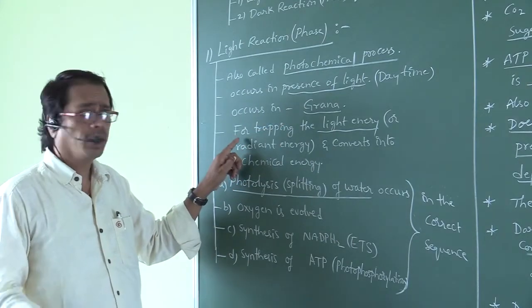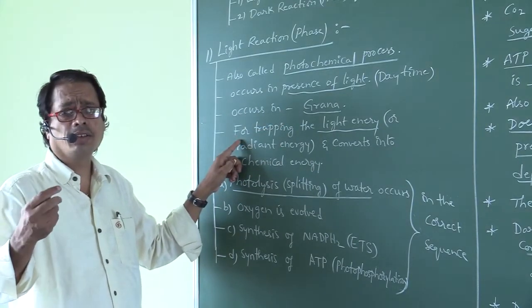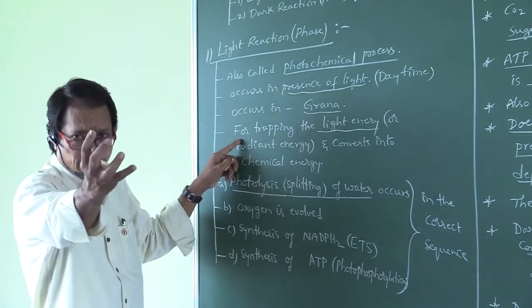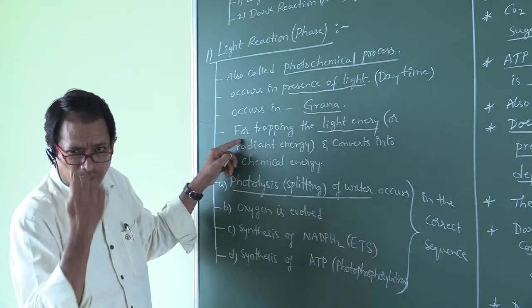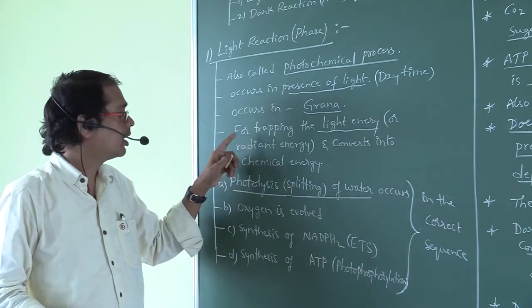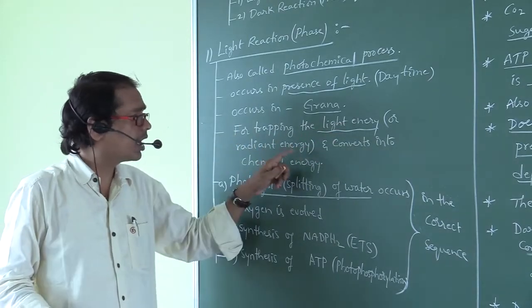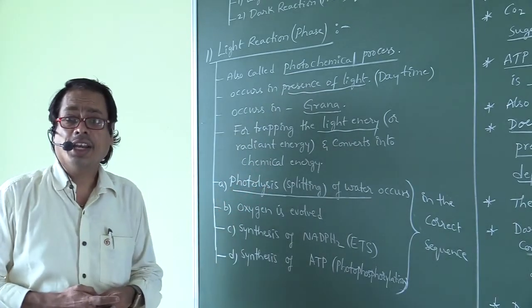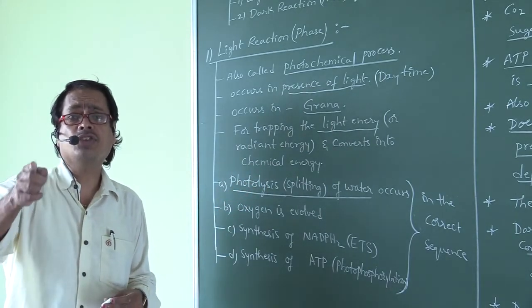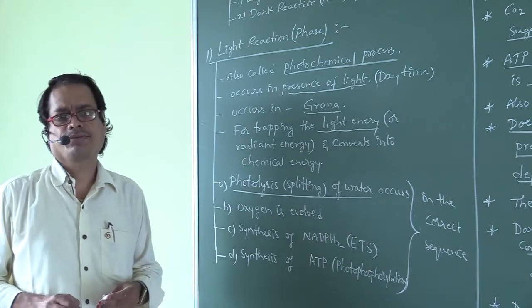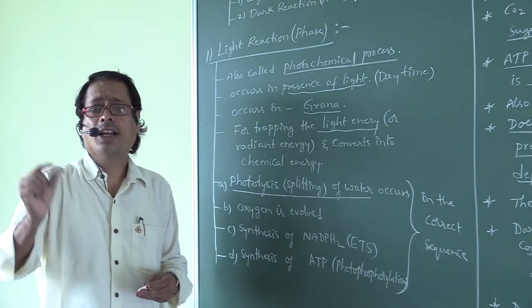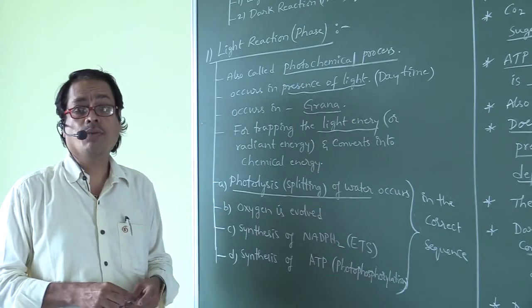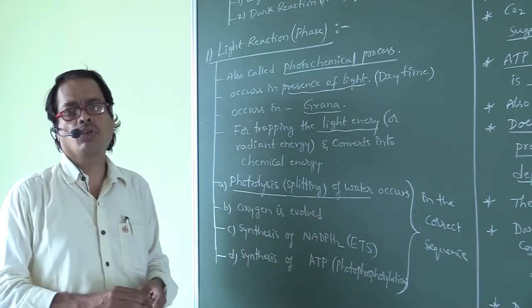Grana. In light reaction, chlorophyll and carotenoids which are present in thylakoid membrane trap the light energy or radiant energy and convert it into chemical energy. That is, radiant energy is converted into chemical energy in light reaction. Whereas in dark reaction, that chemical energy is converted into potential energy. That is so-called food. That is synthesis of glucose.